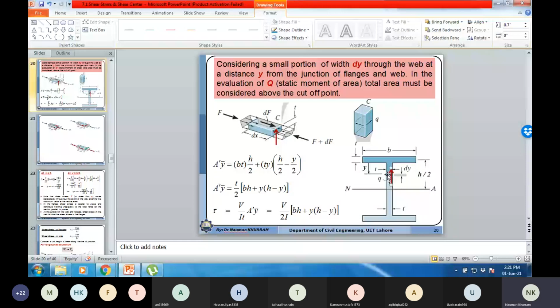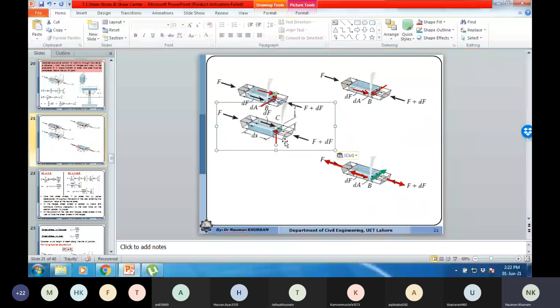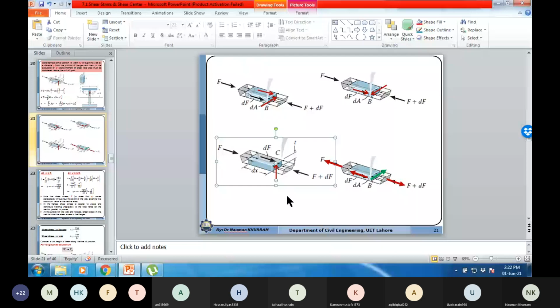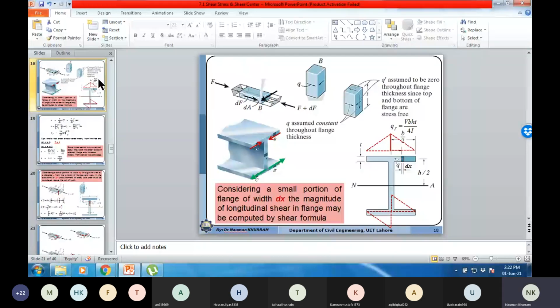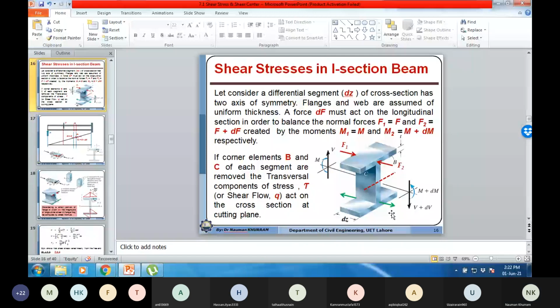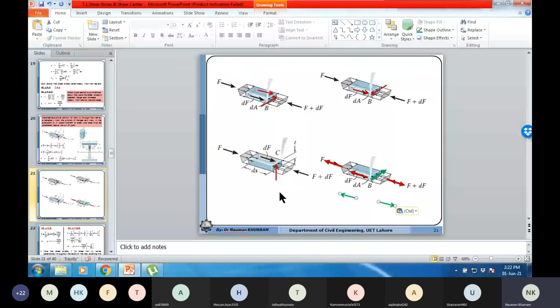In the same way, I would like to show this direction of the complementary shear stresses with respect to the bottom part. So with respect to the bottom part, like here, the bottom of the neutral axis is subjected to tensile stresses. It means that this force will be in this direction.